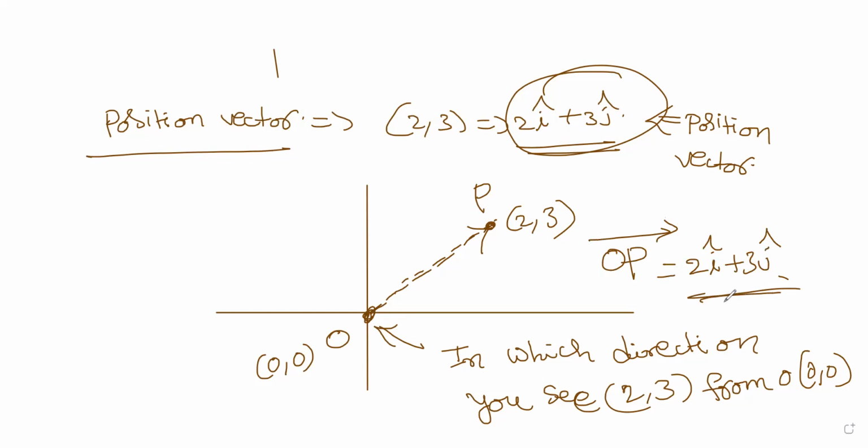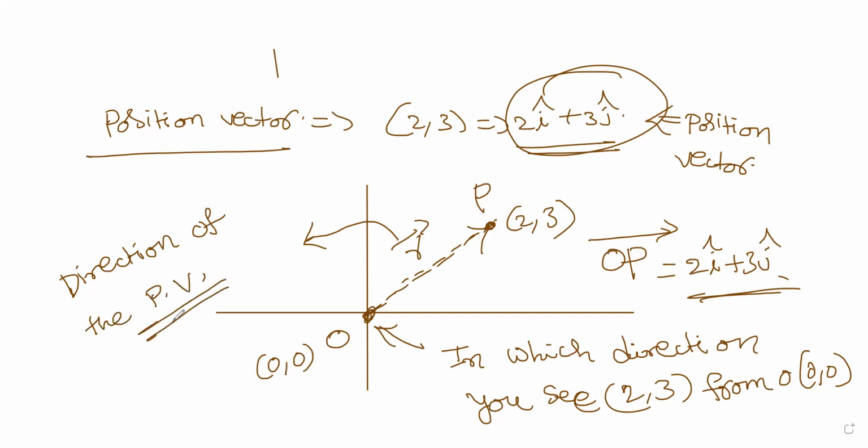The direction in which you see the point 2, 3 from origin is called the direction of the position vector. It is represented as R bar.